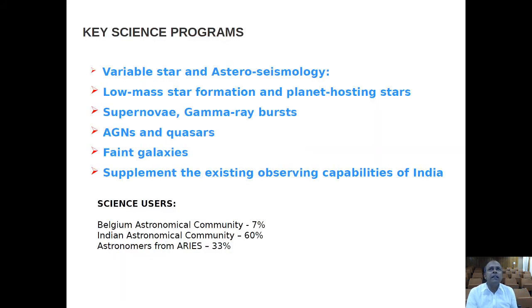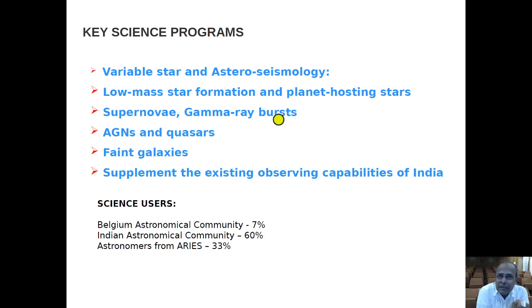Well, there are various key science that can be done with this telescope, and particularly the variable star and astroseismology work. This can be done, and low mass star formation and planet hosting stars related studies can be done.